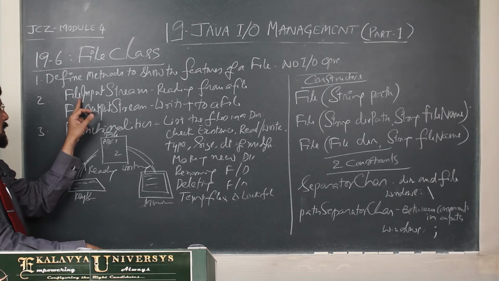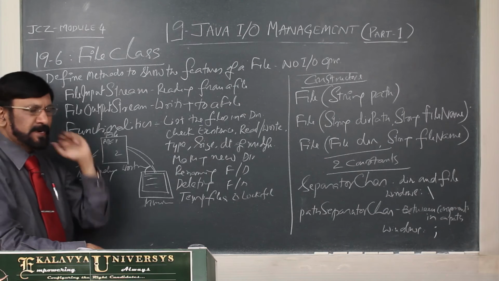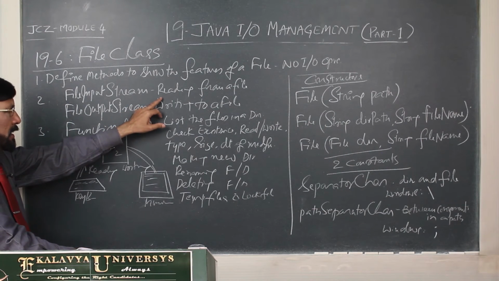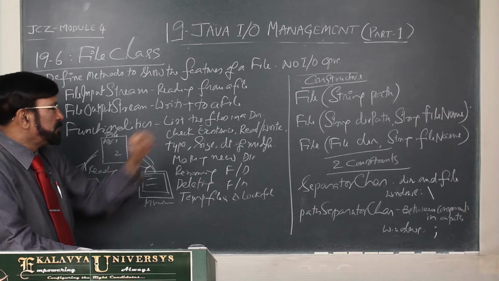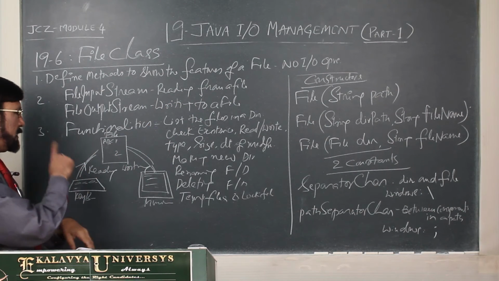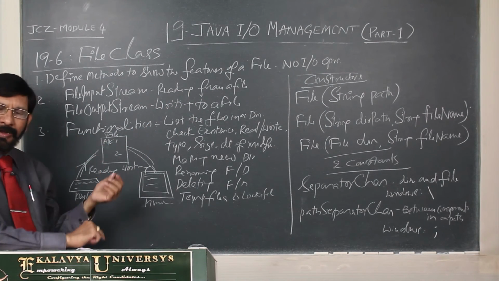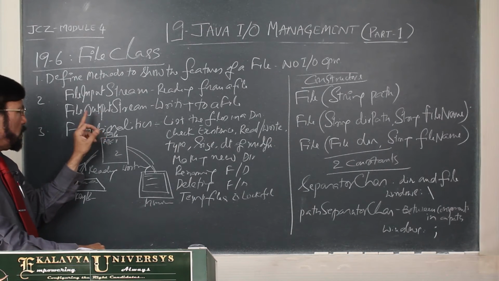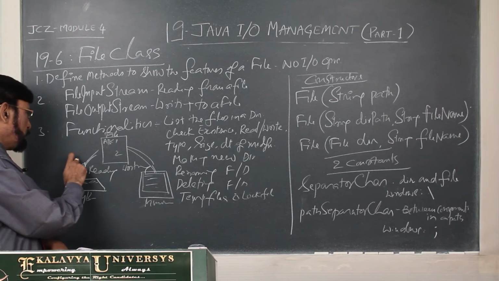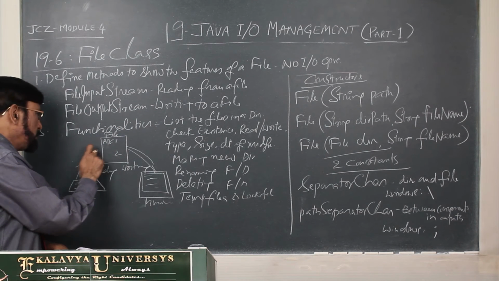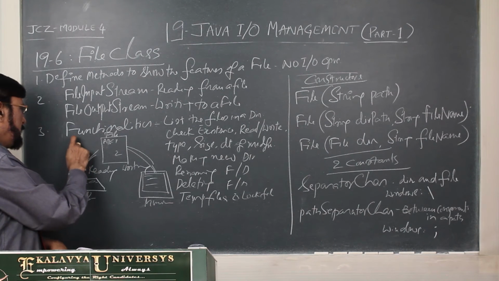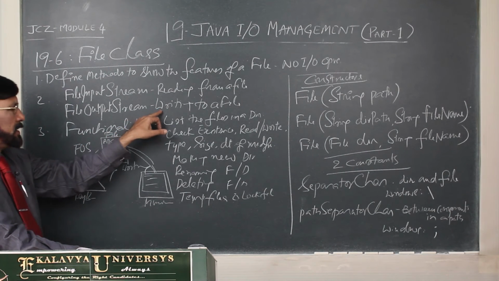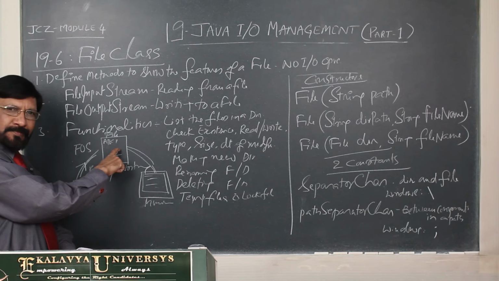So, FileInputStream is meant for reading from a file, and FileOutputStream is meant for writing to a file.